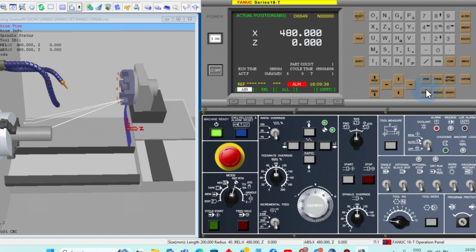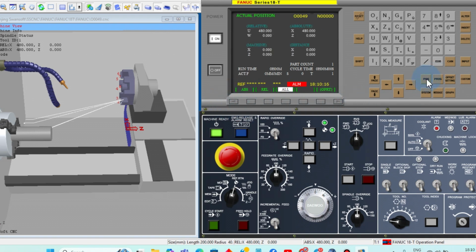Now we can see this is known as the POS button. In this controller, you can see POS. What is the meaning of this POS button? Yes, sir, you have seen this POS button. This is known as position. Now, here these are known as soft keys. What is the advantage of these soft keys?